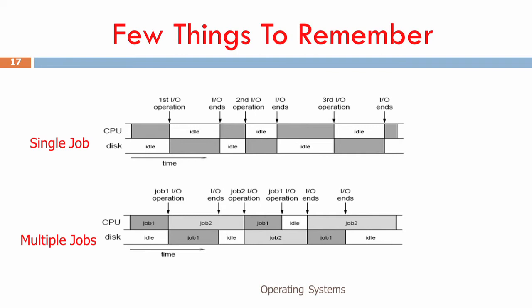If you have multiple jobs, when the first job uses the CPU, the second job can essentially use the disk, and when the second job uses the CPU, the first job can use the disk. By this, please note that the empty white space is idle time. The amount of white space at the top, in the context of a single job, is much more than the amount of white space at the bottom in the context of multiple jobs, essentially implying that I have better hardware utilization.